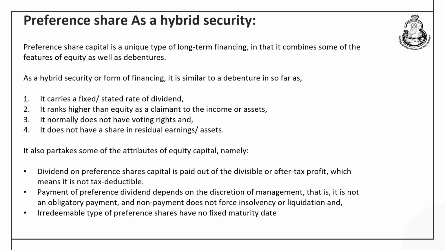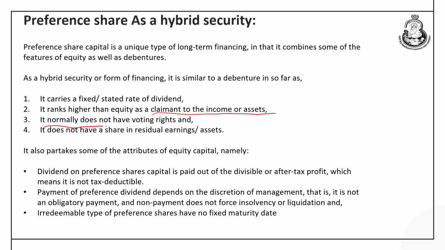Let's see what are the features which make it very similar to the debentures. Number one, it carries a fixed rate of dividend. Just like the interest on debenture is fixed, the dividend on preference share is also fixed. Second, it ranks higher than equity as a claimant to the income or asset. They enjoy the preferential right over the equity shareholder, just as the debenture enjoys the preferential right or priority over the equity shareholder. So that is how it is very close to the debentures.